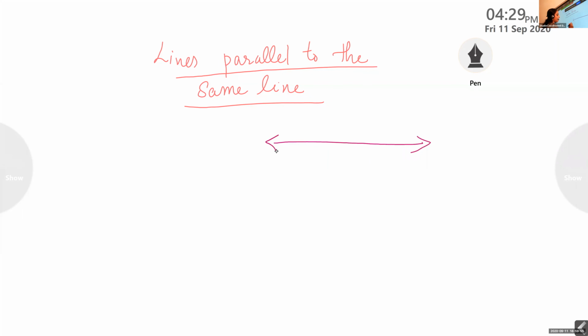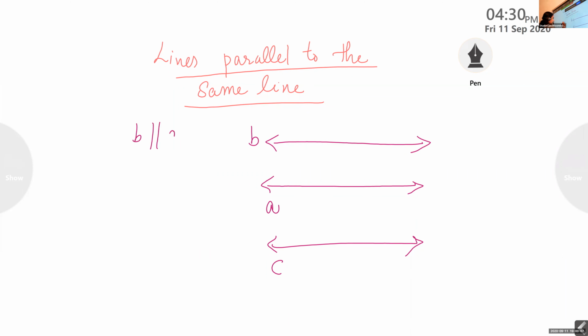There is one parallel line A, B, and C, one more parallel line. We can write like this: B is parallel to A and C is parallel to A. That means B and C are parallel. Did you understand? All these are parallel lines.